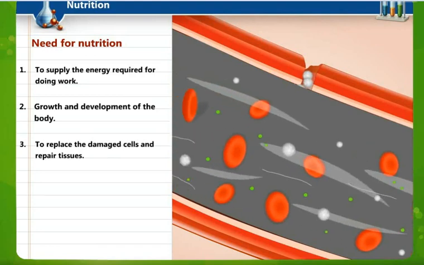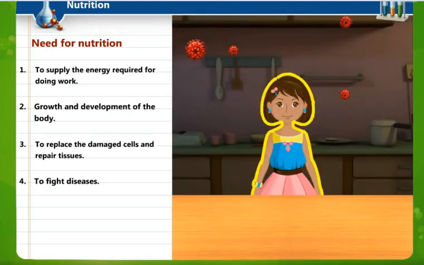While the processes take place, at times there is repairing of the cells and tissues, and for this reason we require some nutrients.